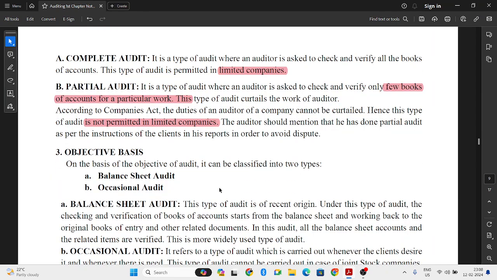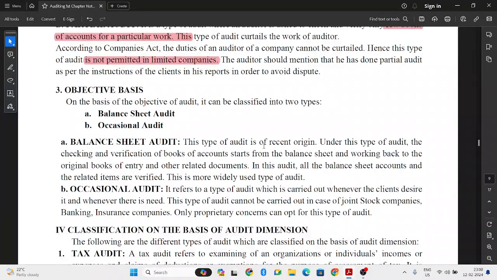Next, we have objective basis. So what is objective basis? Again, we have two types, balance sheet audit and occasional audit. So balance sheet audit, in the origin.